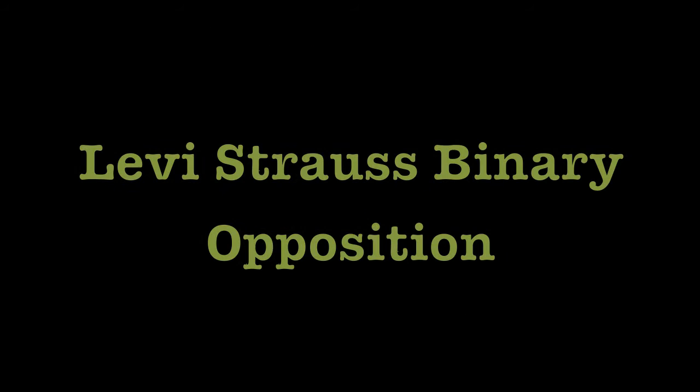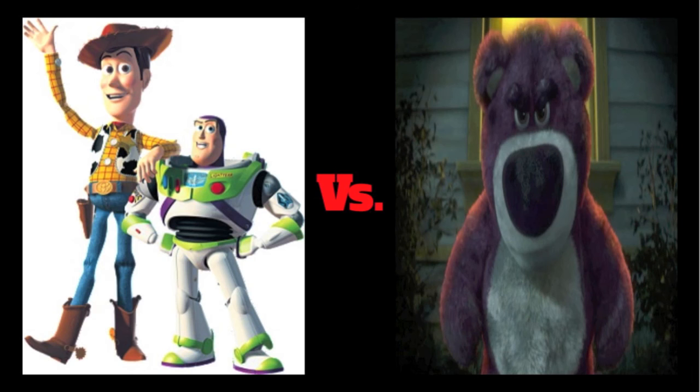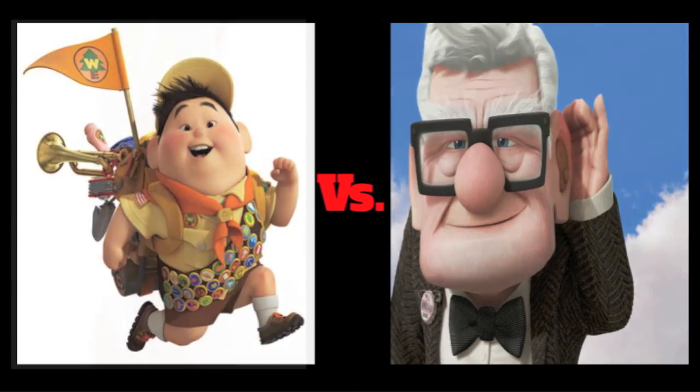The last theory I will be talking about is Levi Strauss's binary oppositions. Strauss believed we understand certain words more by the understanding of the difference between the word and its opposite rather than just by its meaning. For example, good and bad, old and young, and light and dark.